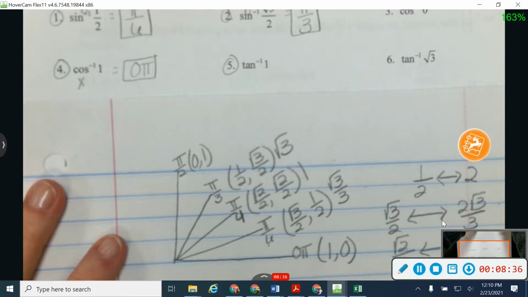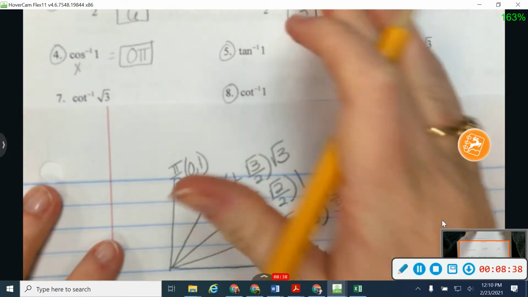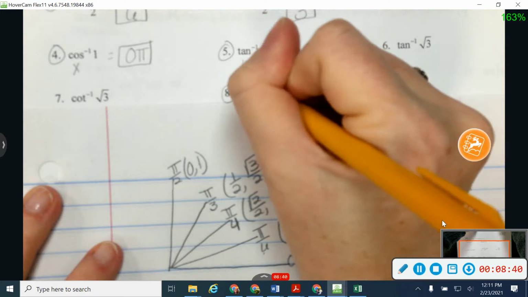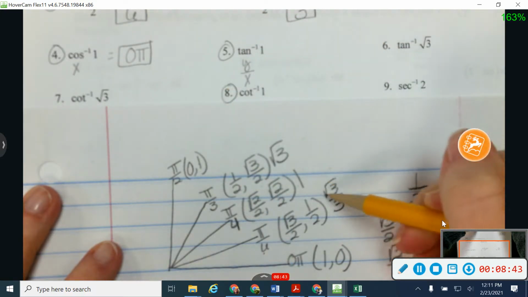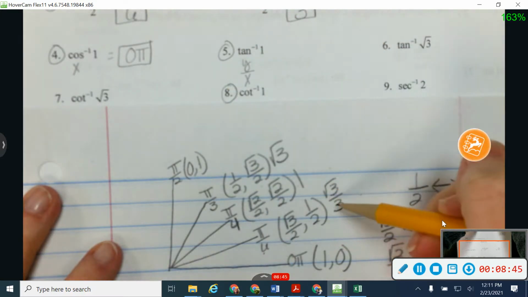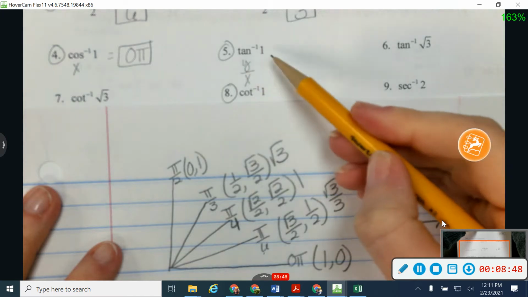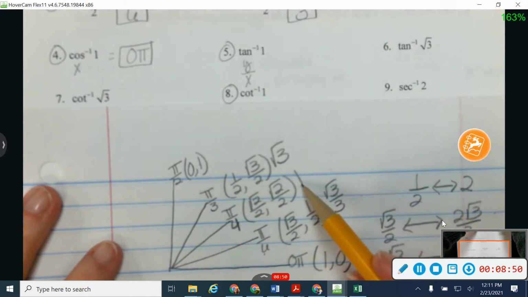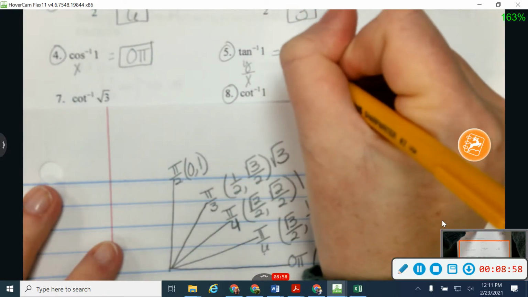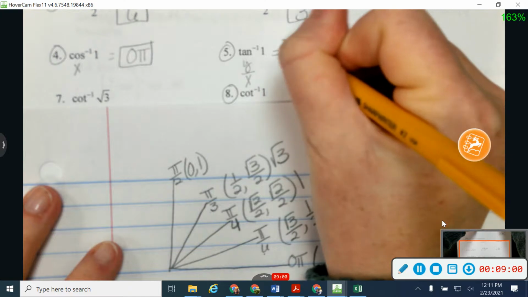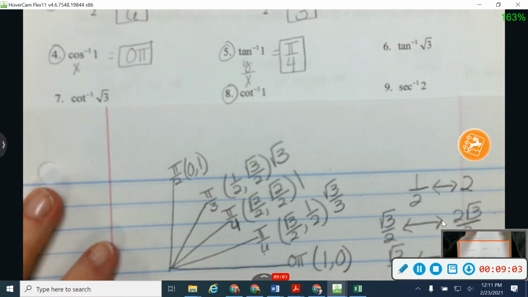All right, on number 5, I'm working tangent. Tangent is y over x. That's these values that I have written out here on the side. So I'm going to ask myself, where is tangent 1? So here's my 1 right here for tangent. My angle is going to be pi over 4. So my answer will be pi over 4. Okay, so for the ones that are positive, for sine, cosine, and tangent, find the value on quadrant 1. Any questions on those?